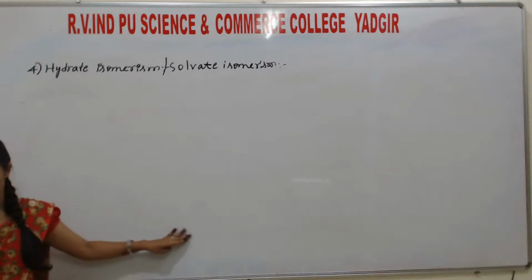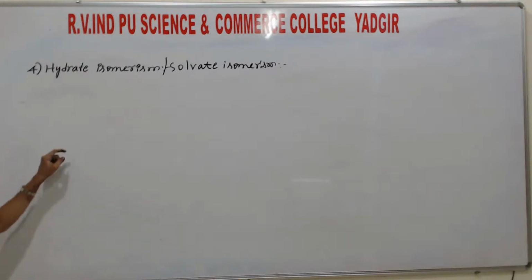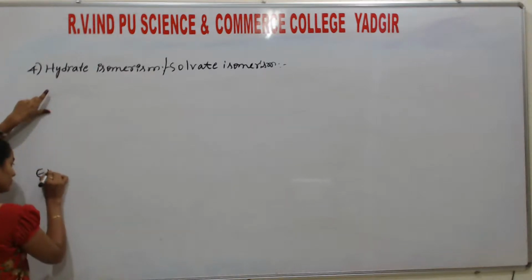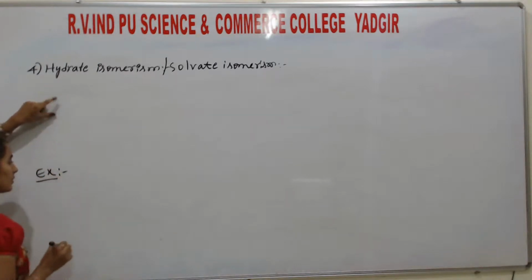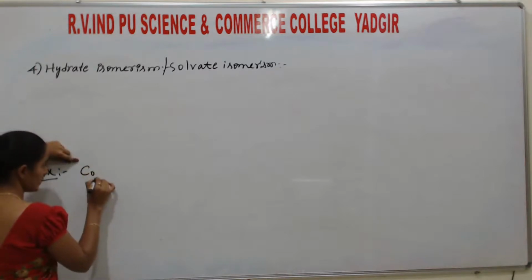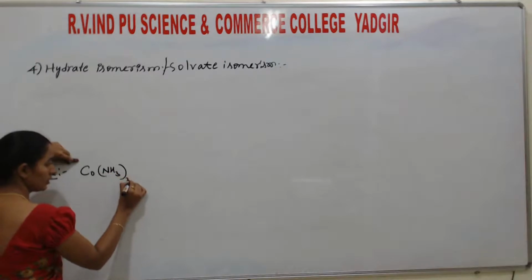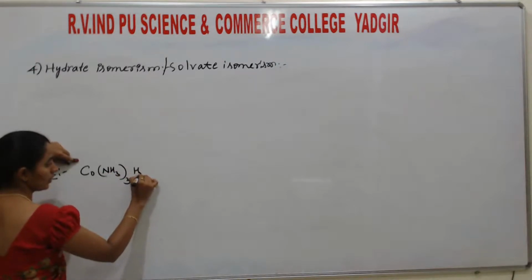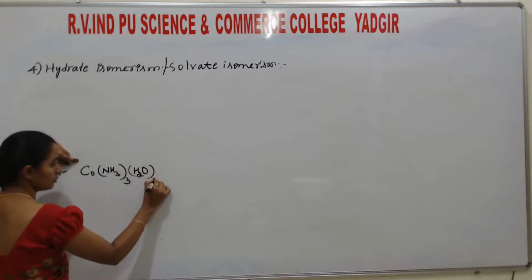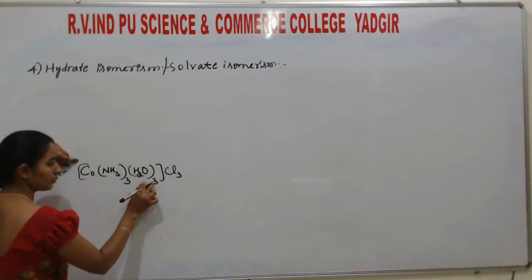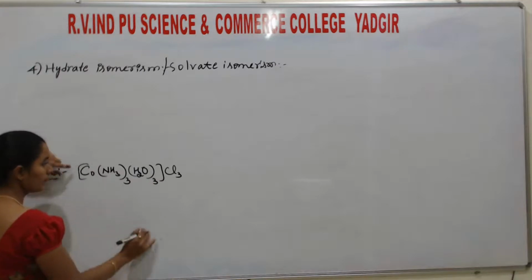So here what happens, students? Here I will write the example first. Example for this is Co(NH3)3(H2O)3Cl3, assume. Okay.